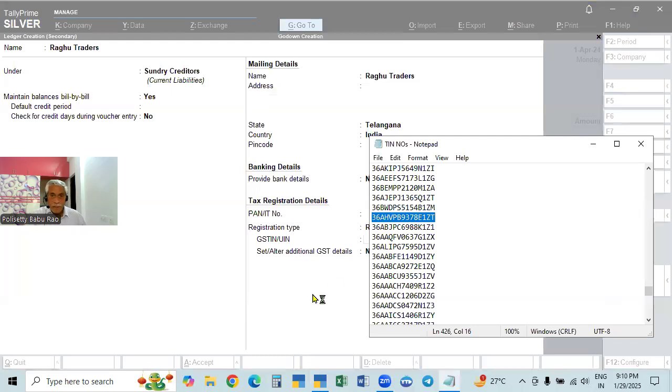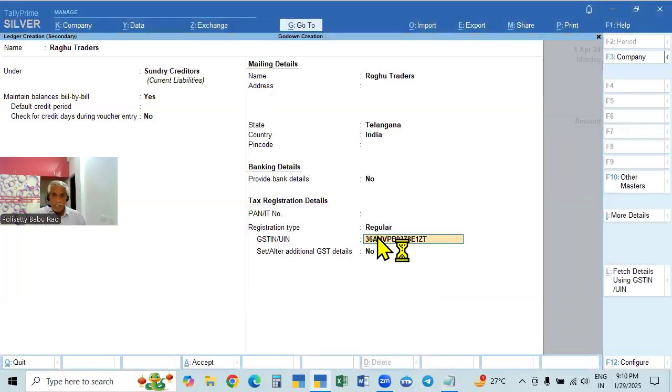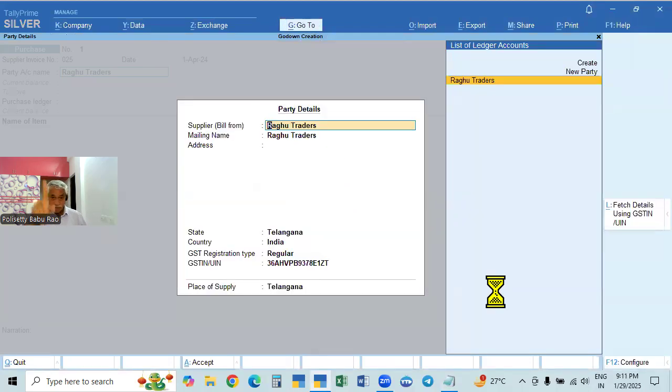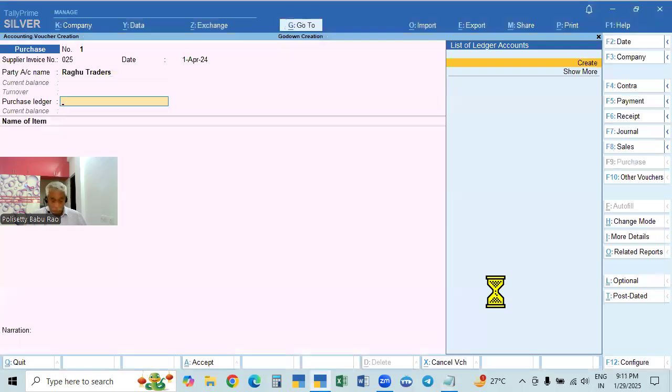This one I'm also giving as individual. That is sole proprietary concern. So the name is P. With this, we can see whether the other company is a proprietary concern, partnership, or any other status. So this is accepted. This is purchasing receipt details. This is party details. Now we are purchasing.